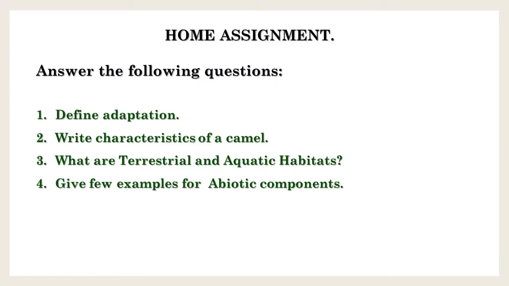Children, I think you all understood this concept. That was session number 1. So note down the home assignment. Answer the following questions. First question, define adaptation. Second question, write the characteristics of a camel. Third question, what are terrestrial and aquatic habitats?